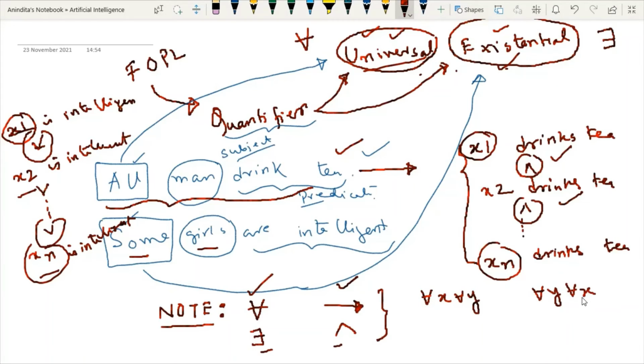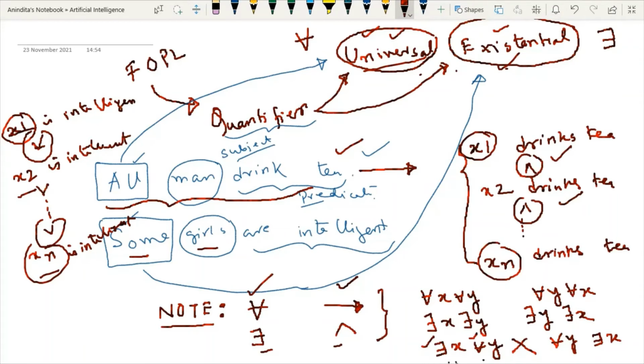So ordering does not really matter. Similarly, if I write there exists x and there exists y, it is the same as writing there exists y and there exists x. When to use this one, I will tell you. But you have to remember one point: whenever I write there exists x for all y, it is not the same as writing for all y there exists x. So whenever we have a combination of these two quantifiers, the ordering really matters.